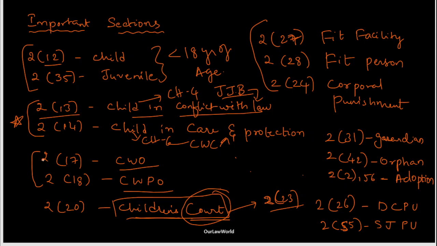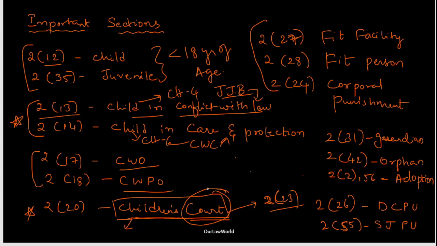The next two sections which you can remember are 2(17) and 2(18). Section 2 subclause 17 deals with child welfare officer, whereas 2 subclause 18 deals with child welfare police officer. The next one is very important. Section 2 subclause 20 deals with children's court. I'll be explaining children's court in this video.